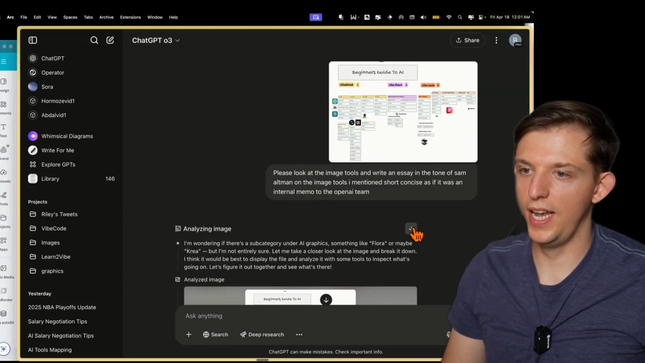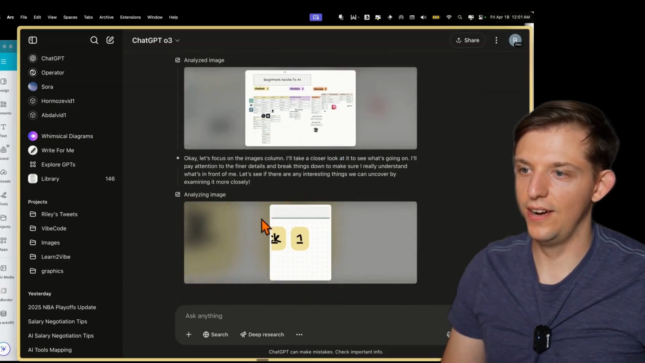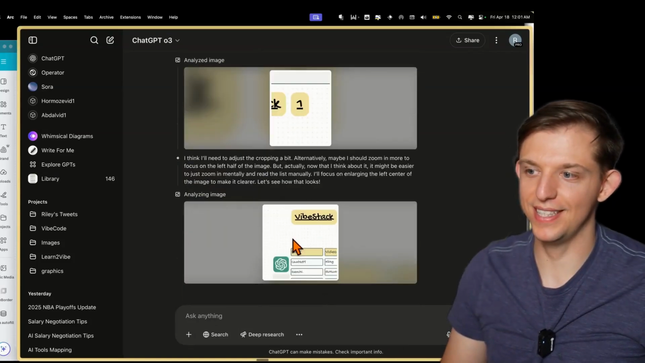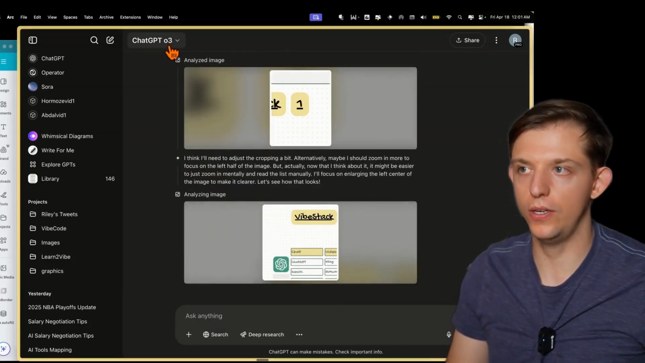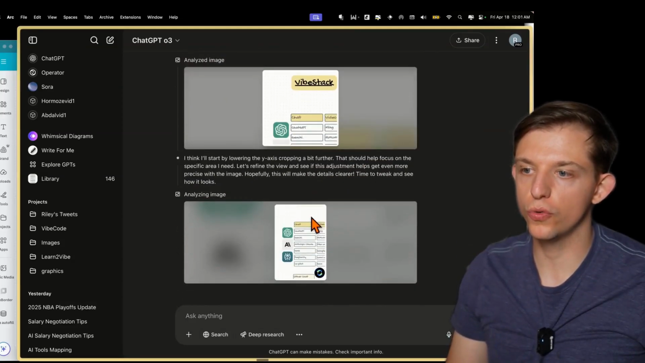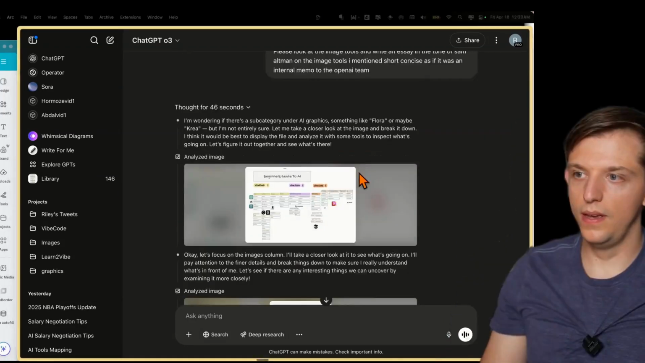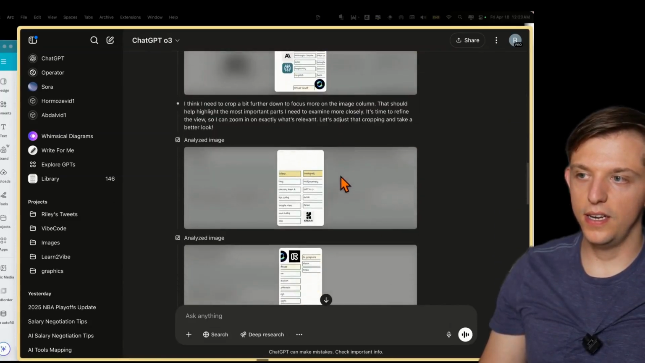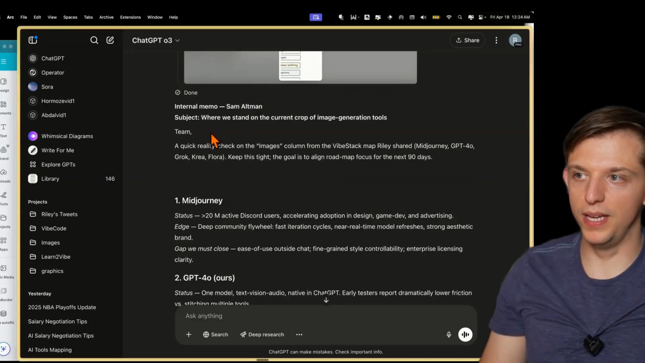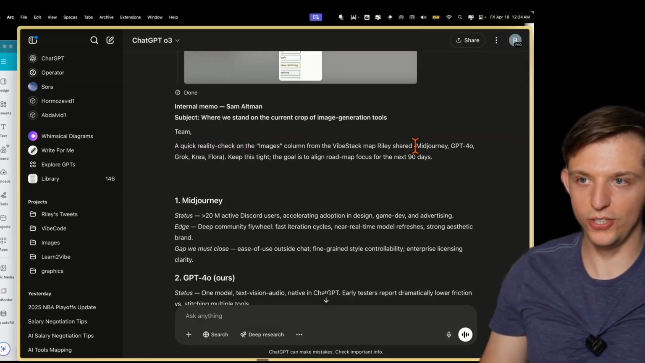And it actually just analyzed the image, and now it's analyzing the image at a deeper level, which we are going to talk about later. The level to which O3, the new OpenAI model, can analyze, especially images, is truly remarkable. And so it went through all of this analysis before doing this write-up in an internal memo from Sam Altman: a quick reality check on the current crop of image generation tools, team. A quick reality check on the images column from the VibeStack map Riley shared.